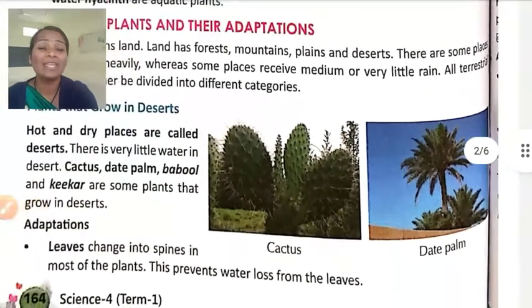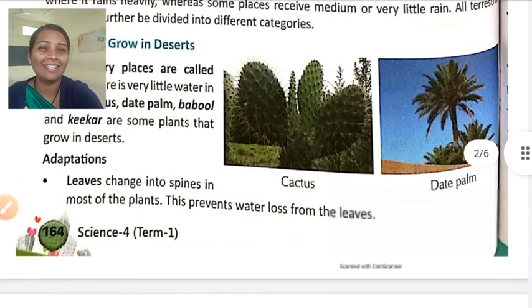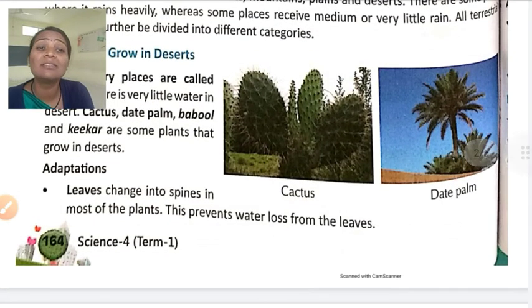Why is this adjustment there? Because there is very little water, and we have learned in the first lesson that the leaf has stomata. Stomata help the plant in preparing food, and the excess water can be evaporated through the stomata.